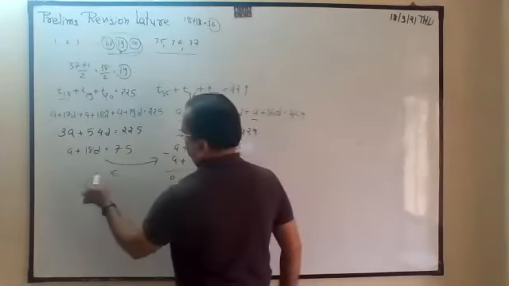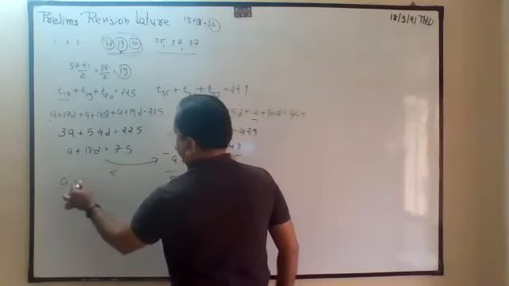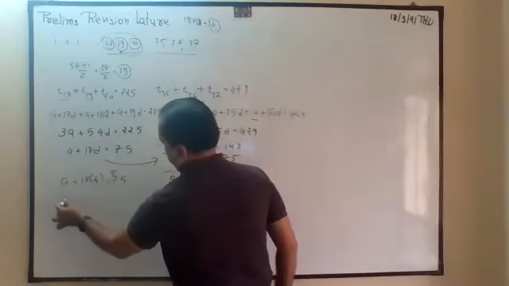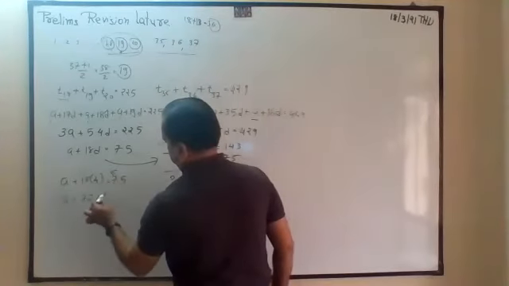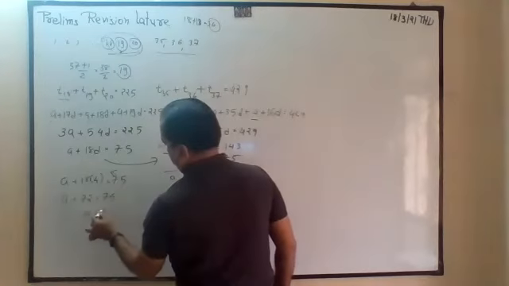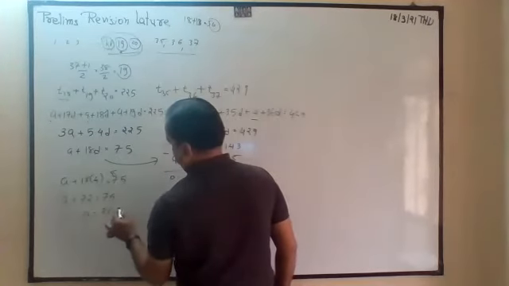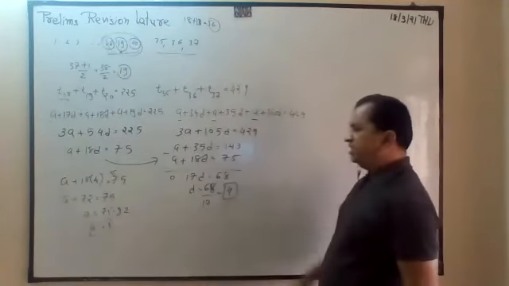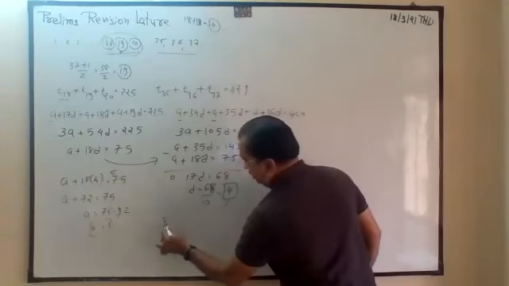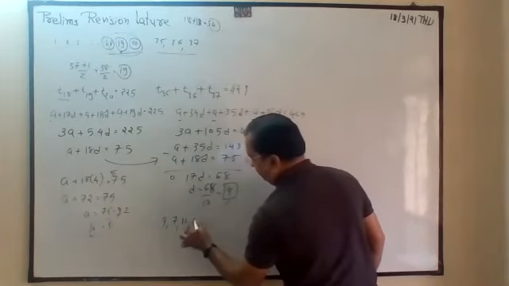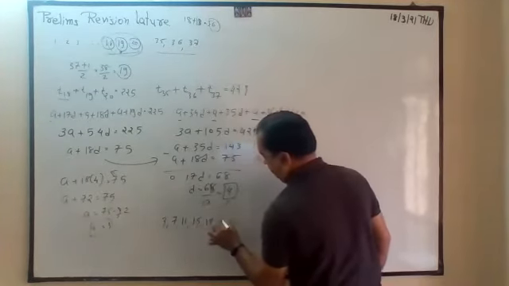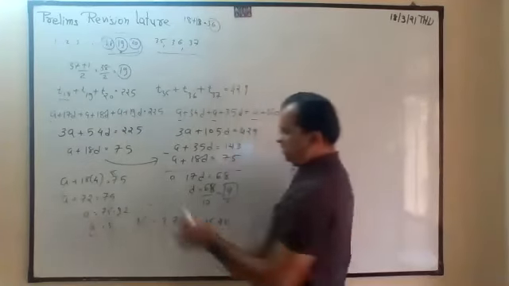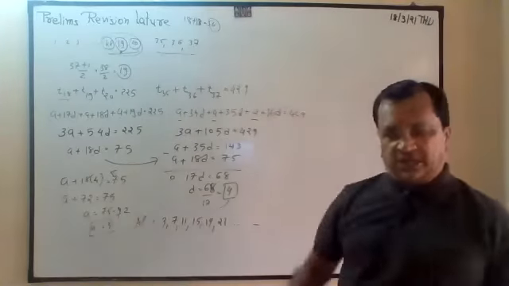Now this again here. A plus 18D, D means what? 4, is equal to 75. So A is equal to 75 minus 72, which is 3. A is 3, D is 4, the difference is 4. So 3 plus 4, 7 plus 4, 11 plus 4, 15 plus 4, 19 plus 4, 23. So this is your AP. You got A, you got D by the 2 conditions.